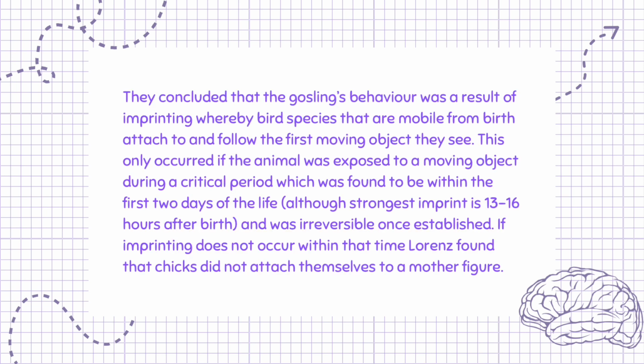They concluded that the gosling's behavior was a result of imprinting, whereby bird species that are mobile from birth attach to and follow the first moving object they see. This only occurred if the animal was exposed to a moving object during a critical period, which was found to be within the first 2 days of life, although the strongest imprint is 13 to 16 hours after birth, and was irreversible once established. If imprinting does not occur within that time, Lorenz found that chicks did not attach themselves